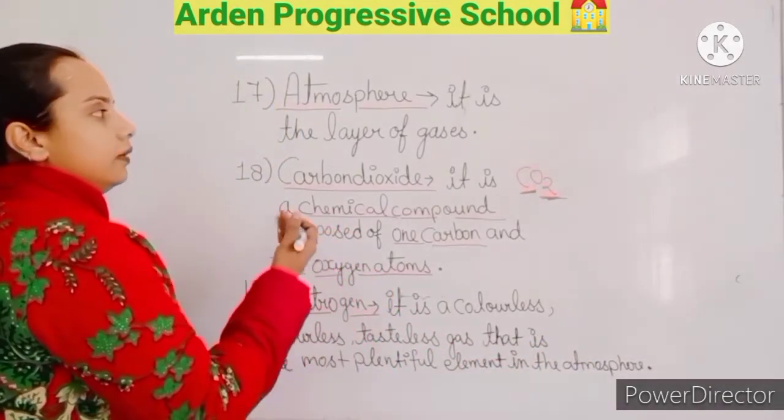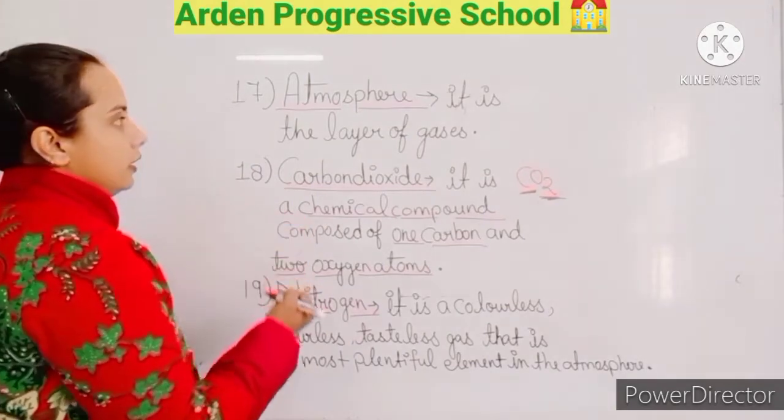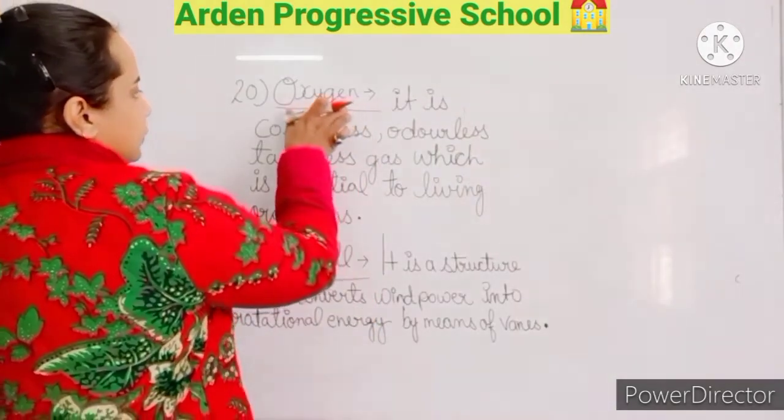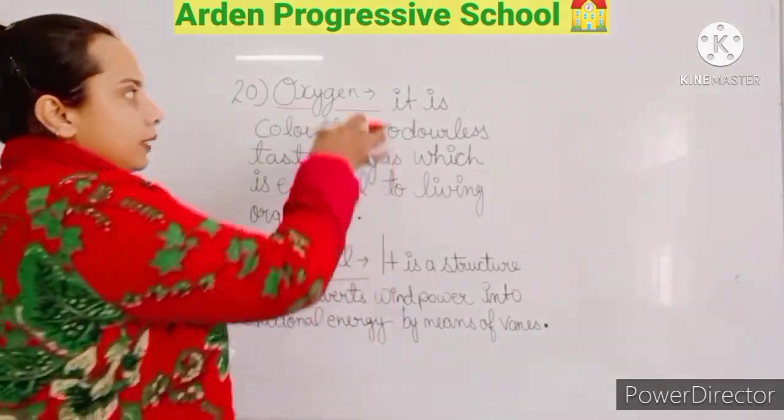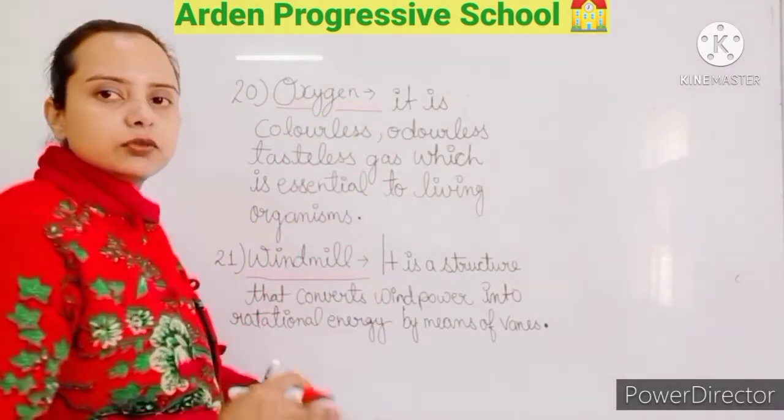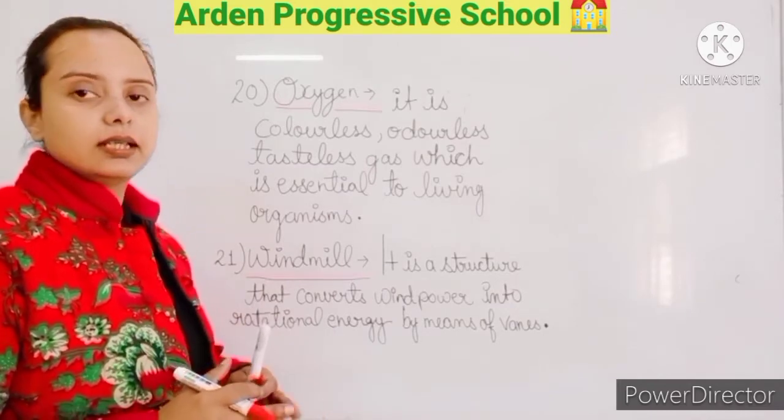Now the next one is oxygen. What is oxygen? Oxygen is another gas which is present in air. What is the percentage of this gas? That is 20.9%.